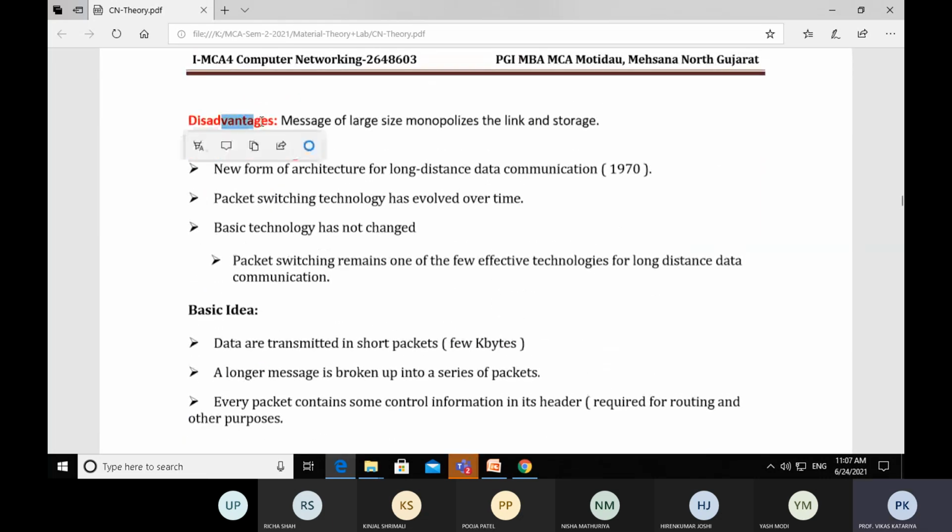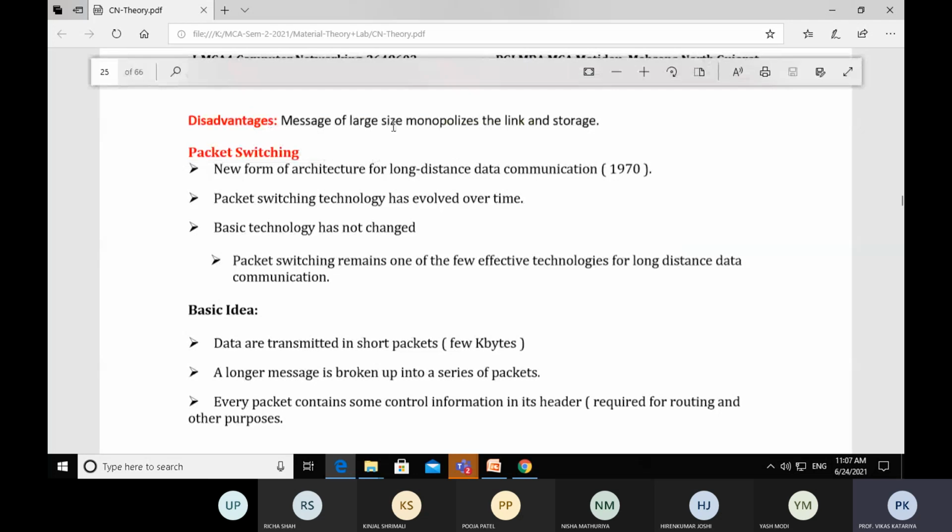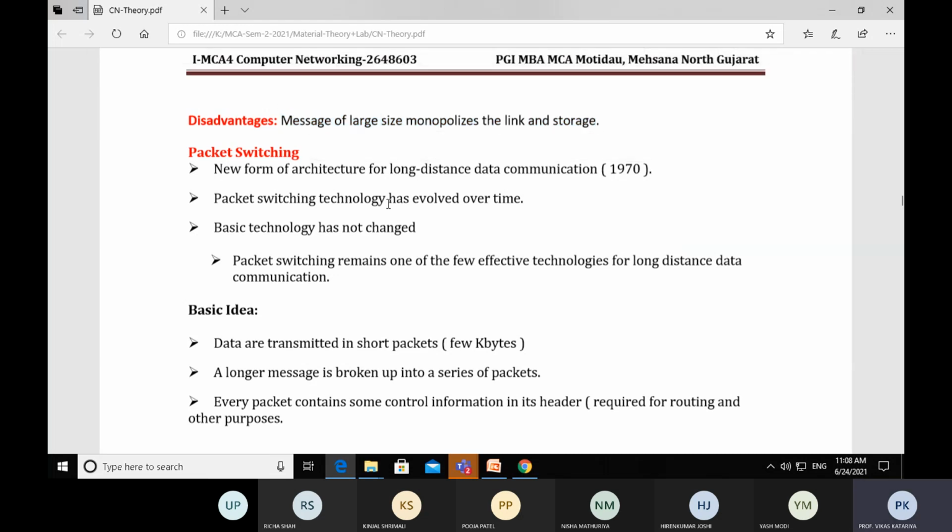Now there is only a single disadvantage of message switching. A message of large size monopolizes the links and storage. Now what does it mean by monopolizes? Monopolizing the links means that if we transfer a large message, it occupies the entire capacity or entire bandwidth of the links.